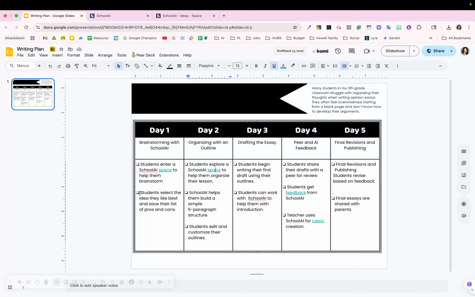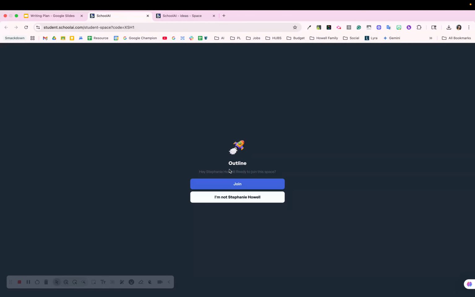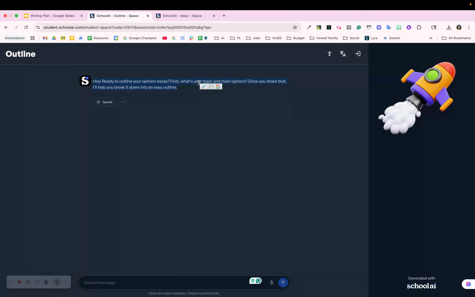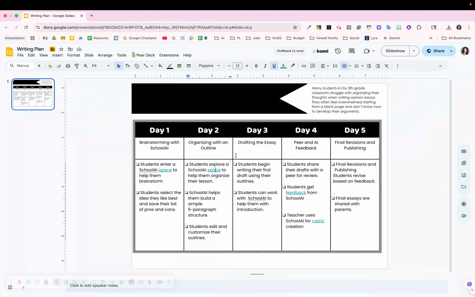So students are going to come into another space the next day. And now that they have their side, now that they have their ideas, they're ready to organize their thoughts and ideas in this space. Students are going to use this space to help them build a 5-paragraph structure of an outline. They can also use and edit their outlines as they go through this. So as I'm entering this space for my outline, students are going to be able to think about what is their topic, what's their main opinion. So then they can share about the uniforms and what stance they're taking on that uniform.